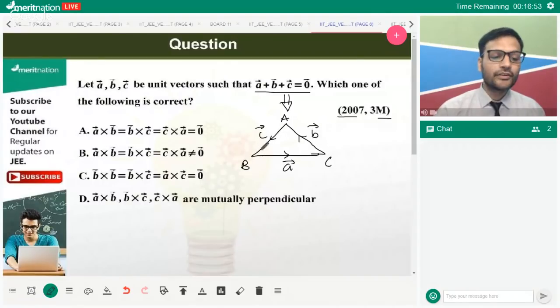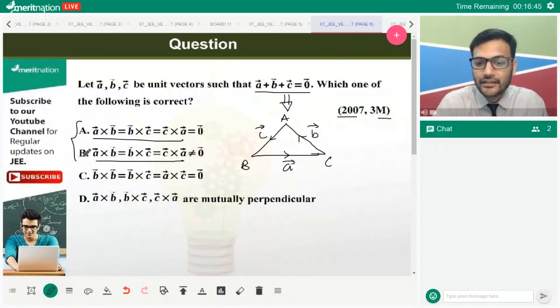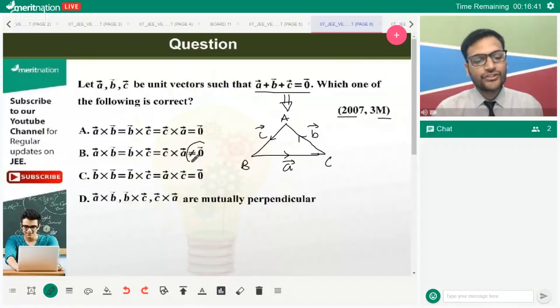So from here, you already know that these three are equal. It's being given equal over here, equal over here. This is a different bit. So at least these two things could be checked. You just need to check whether this is equal to 0 or not equal to 0. What is equal to 0? A cross B or B cross C or C cross A.